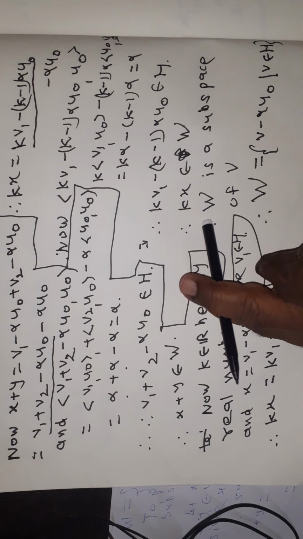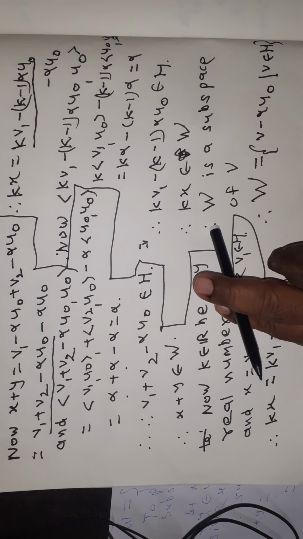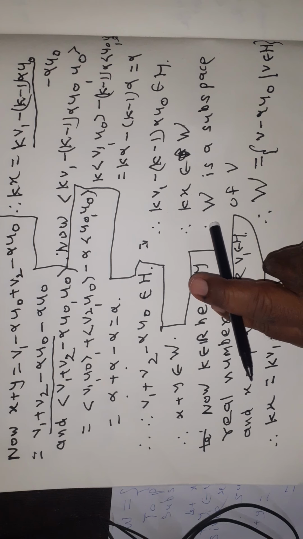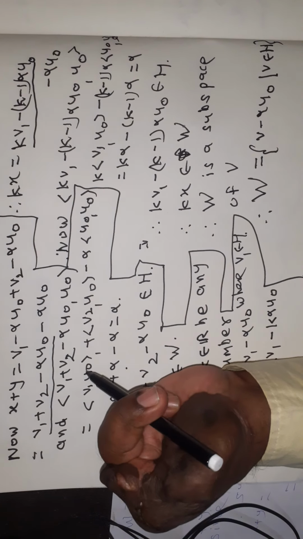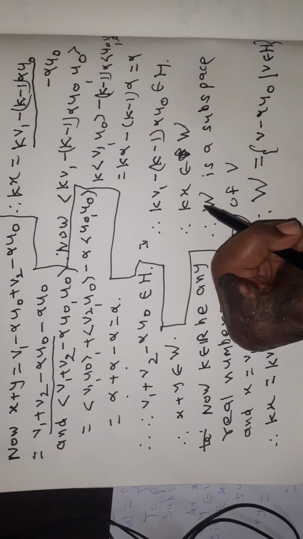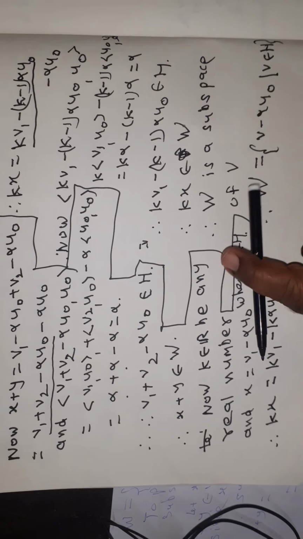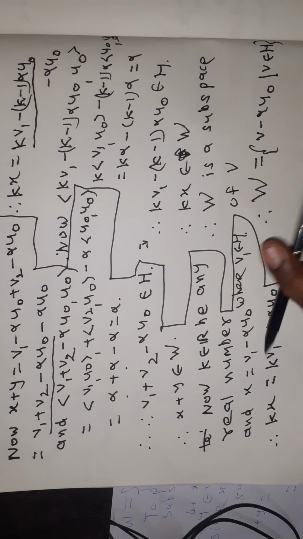We have this equal to α, and therefore kV1 minus (k minus 1)αU0 belongs to H, and therefore we are able to express kx as an element of H minus αU0. Therefore, x plus y belonging to W implies x plus y belongs to W, and for any k belonging to R, kx belongs to W. Therefore W is a subspace of V. Now W is the set of the vectors of the type V minus αU0 where V belongs to H.